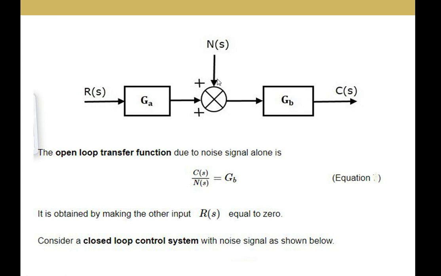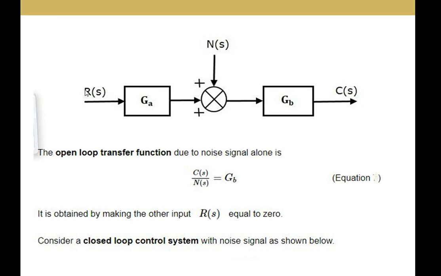In this open loop system, let us say some noise N of S is added due to external disturbances, R of S is the applied input, and C of S is the output. If I want to write the transfer function due to the noise signal, that is C of S by N of S, where C of S is the output and N of S is the input, I have to make R of S equal to 0.